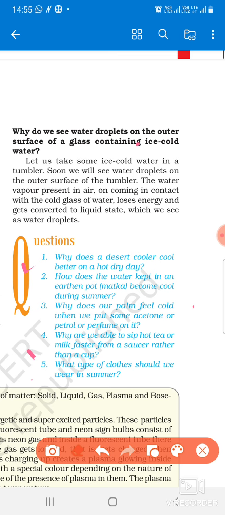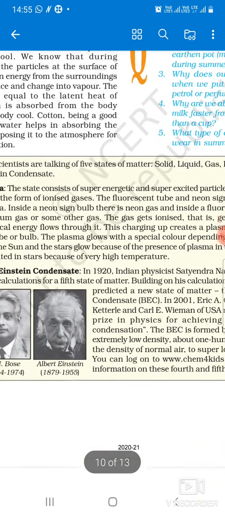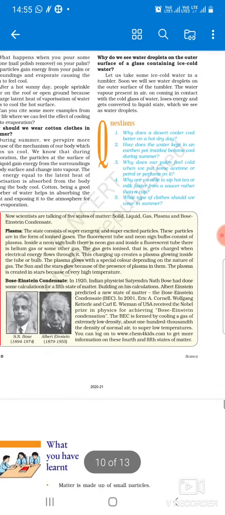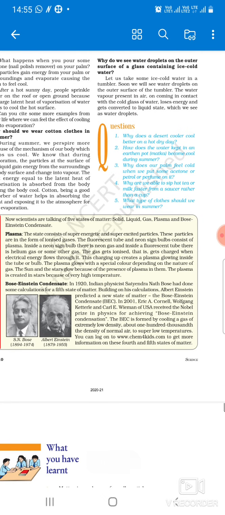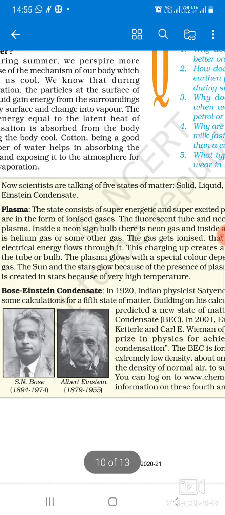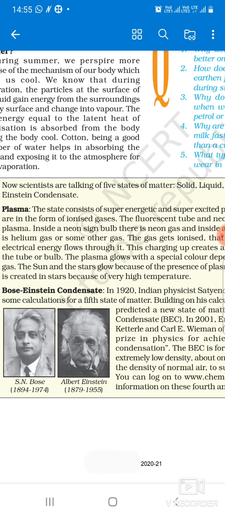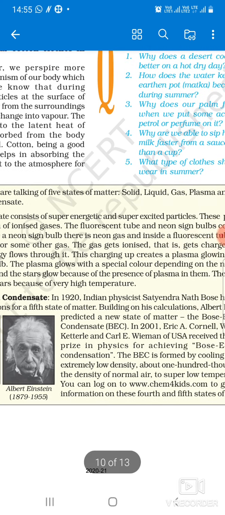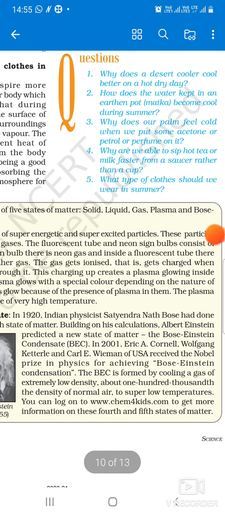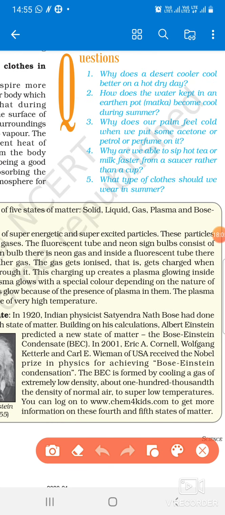Okay, now just an introduction to the fourth and fifth states of matter. At the beginning of the chapter, we discussed that there are five states of matter: solid, liquid, gas, plasma, and the Bose-Einstein condensate. There is just a little bit of information about this. What is plasma? Plasma is made of super energetic and super excited particles.